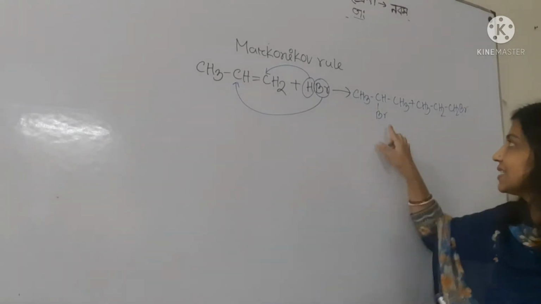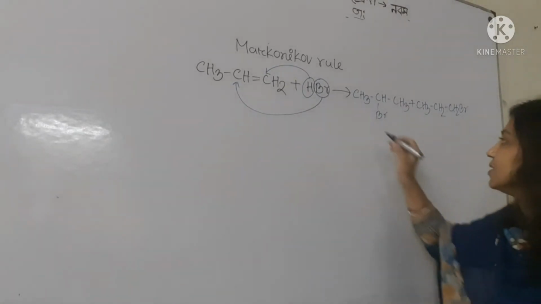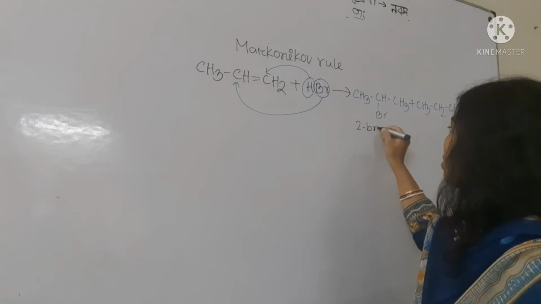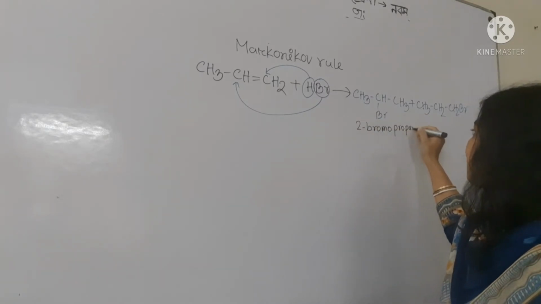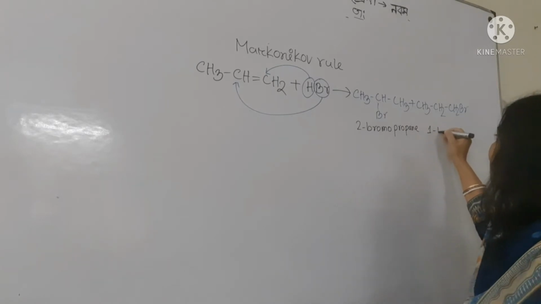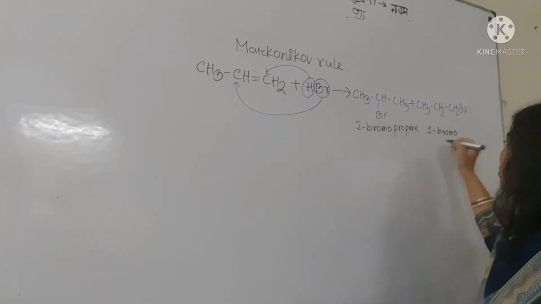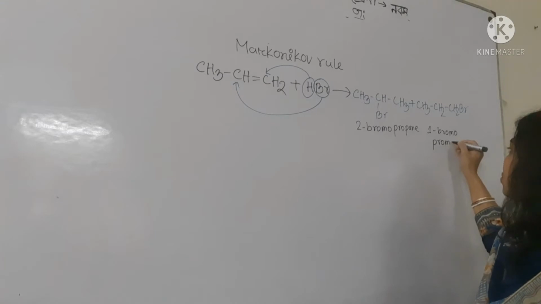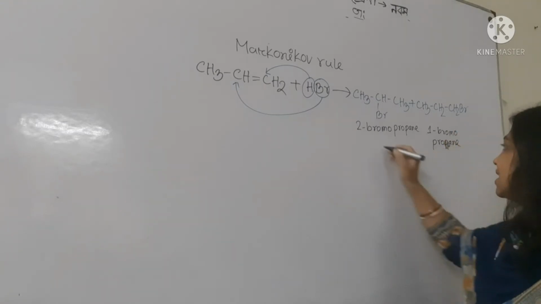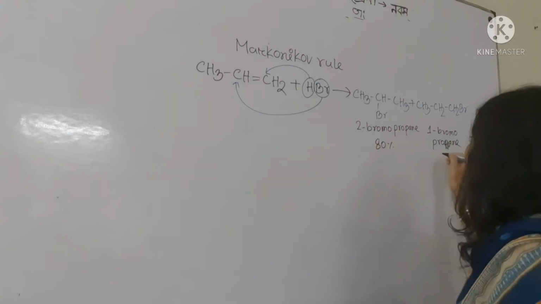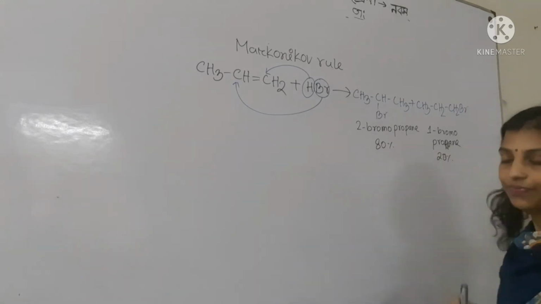So students, this is 2-bromopropane, and this is 1-bromopropane. These two products are formed by this reaction. It will be 80% and 20%.